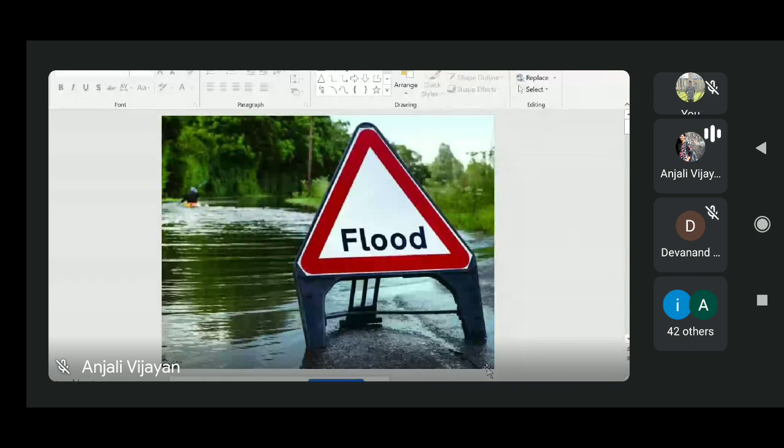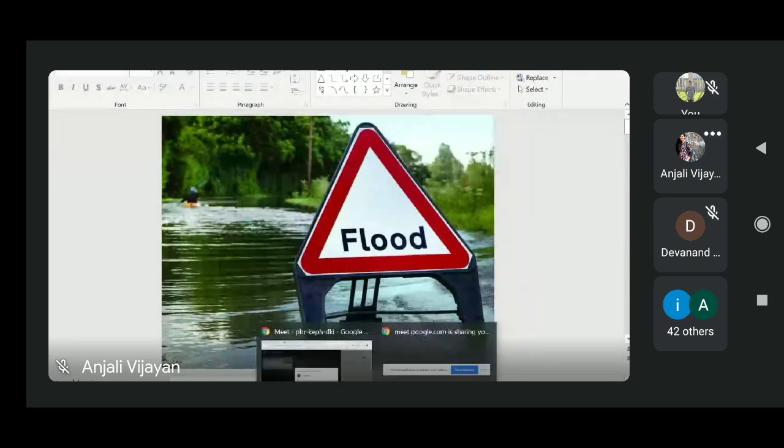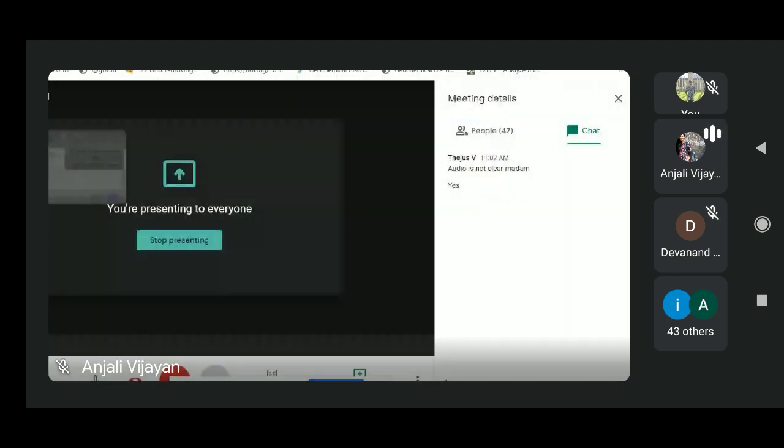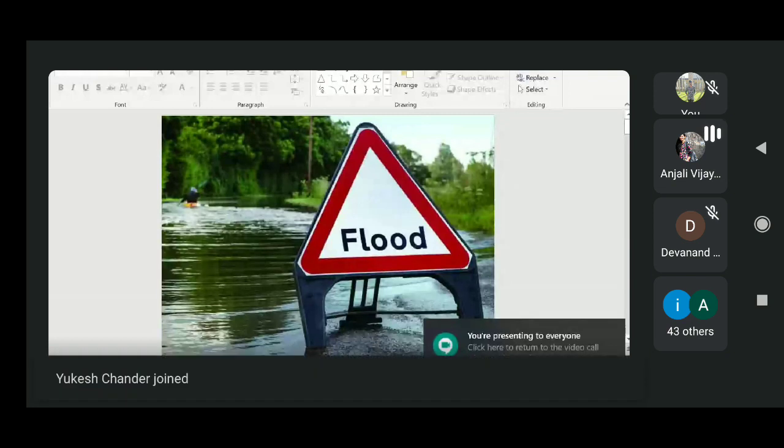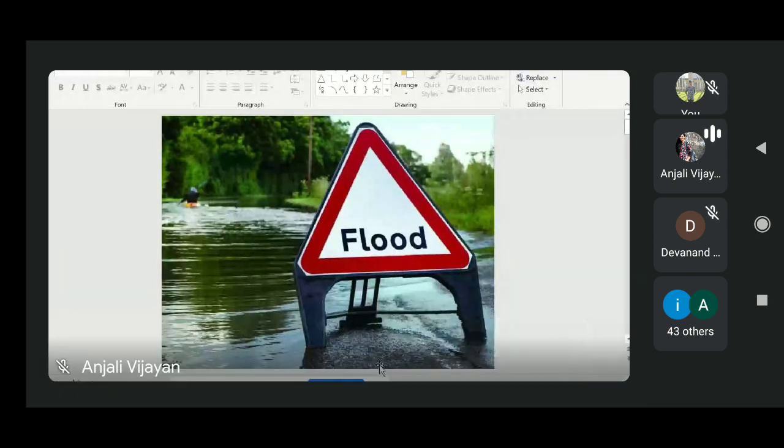There are different types of flooding. You will see them one by one. If you see India, India is one of the most flood-prone countries in the world. The principal reasons for flooding in India are its natural ecological systems, like its monsoon, where there is a huge change in the timing and intensity.